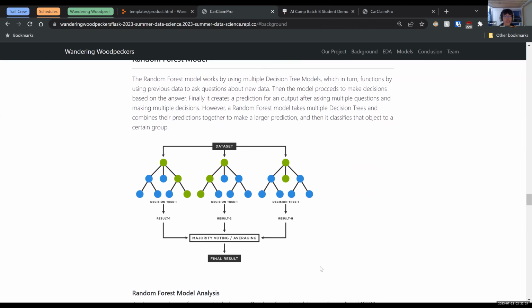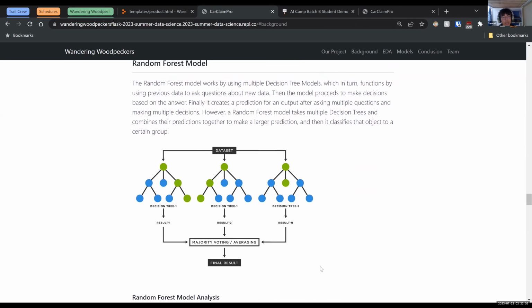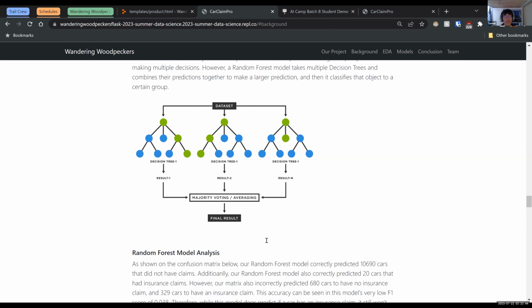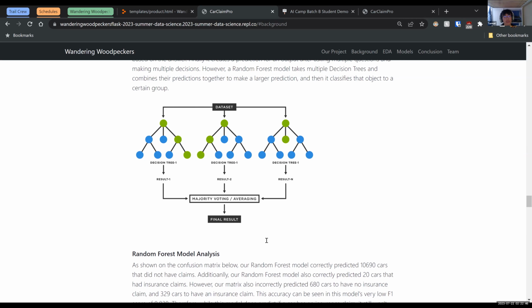Another model we used is the random forest model. Basically, the random forest takes multiple decision trees, which function by using previous data to ask questions about new data and make decisions on them. It takes multiple decision trees and creates a large prediction based off of them.